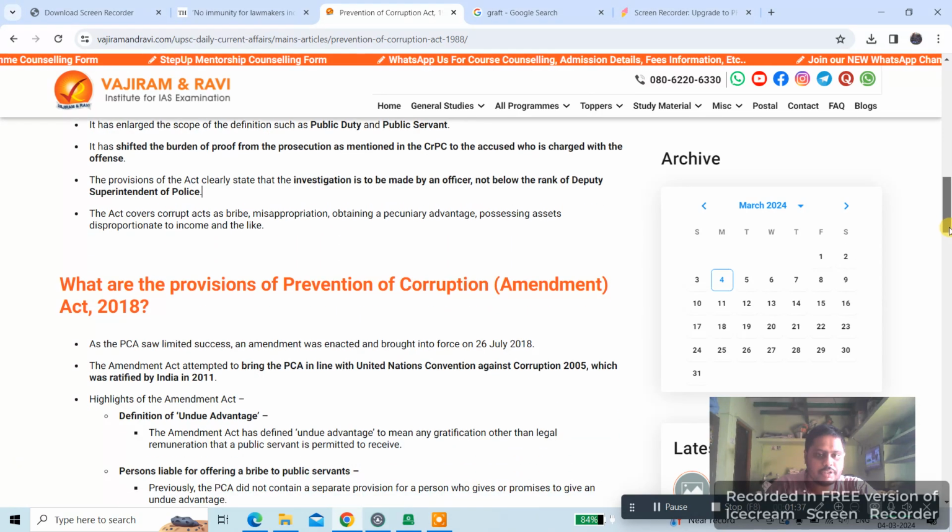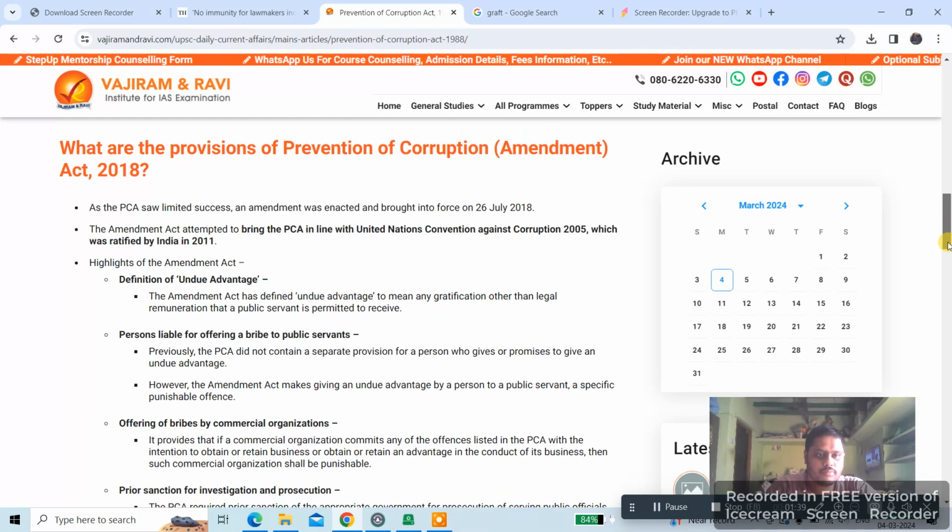What are the provisions of the Prevention of Corruption Amendment? Guys, just Google it and read it. I am telling you, I will read it for you because things should become easier for you. Okay, I will keep on explaining.